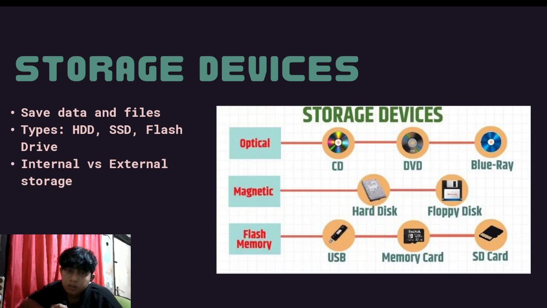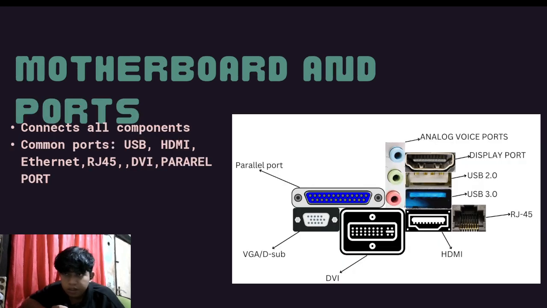Next, storage devices save data and files. The types are HDD, SSD, flash drive, and internal versus external storage. Examples in this picture: optical CD, DVD, flash memory, SSD, and HDD.